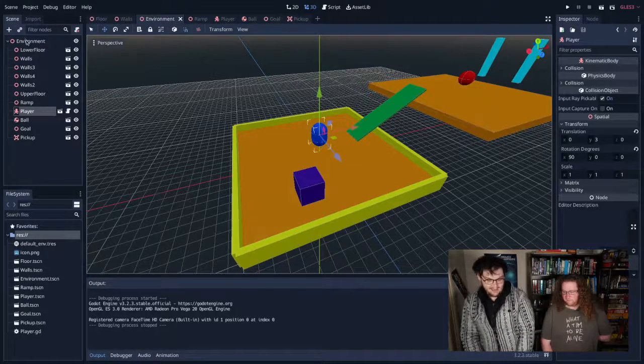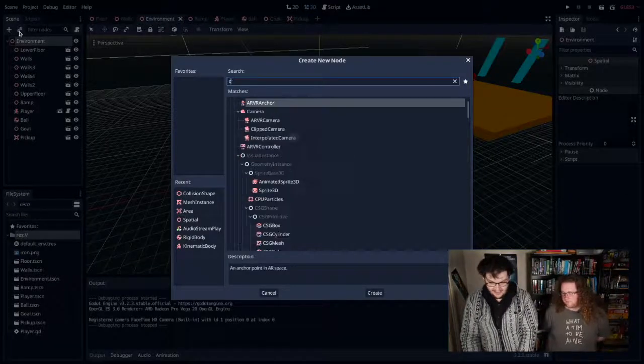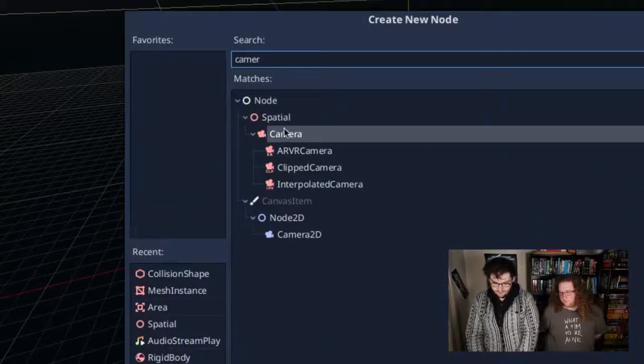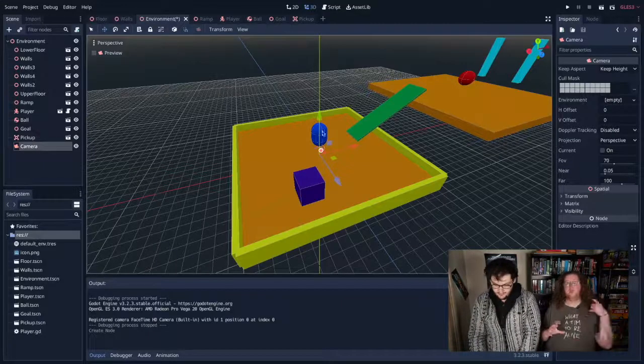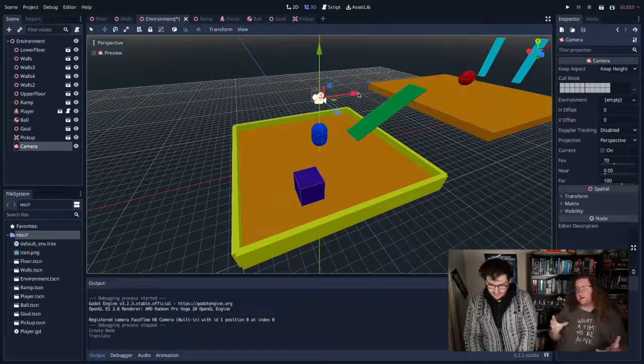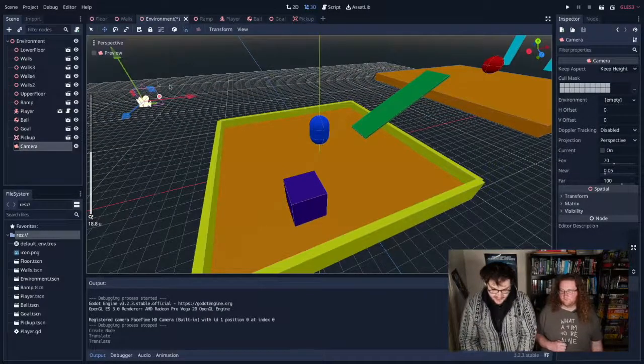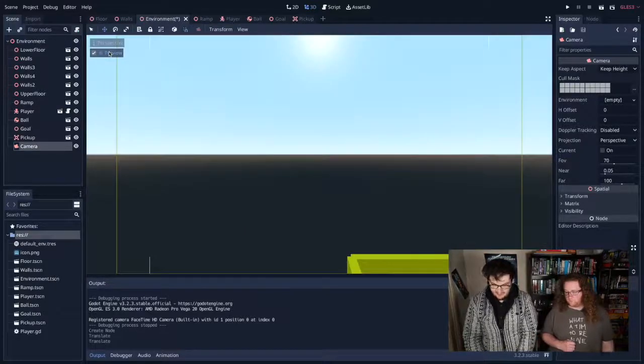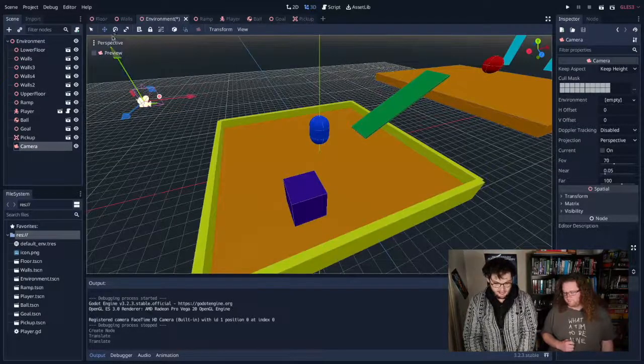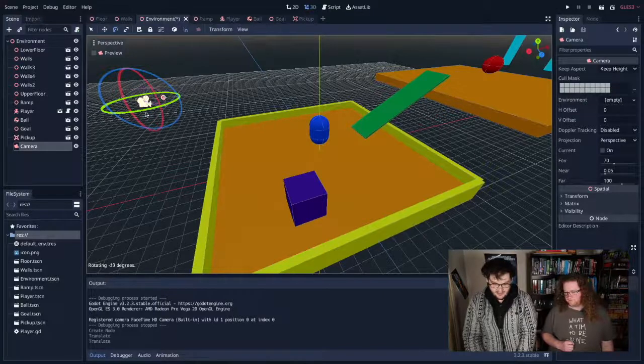So I'm going to add the camera to the environment by clicking the environment, clicking here, and then I'm going to add a camera. Godot actually comes with a few pre-built cameras. It's got a pre-built AR camera. I'm going to move it over here, and you can see this frustum thing, which is showing us where the camera's pointing, which is currently pointing over there. Click this little preview button. I'm going to rotate the camera to be something more useful.